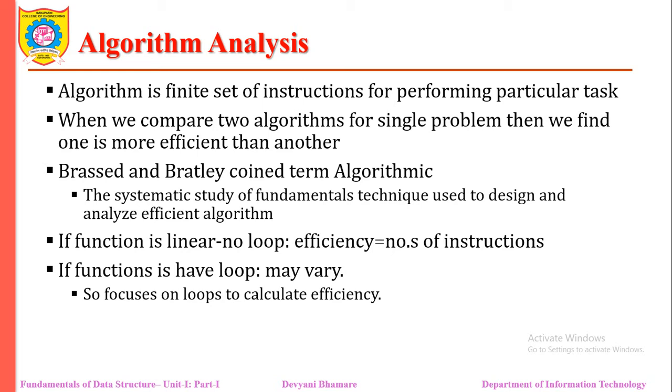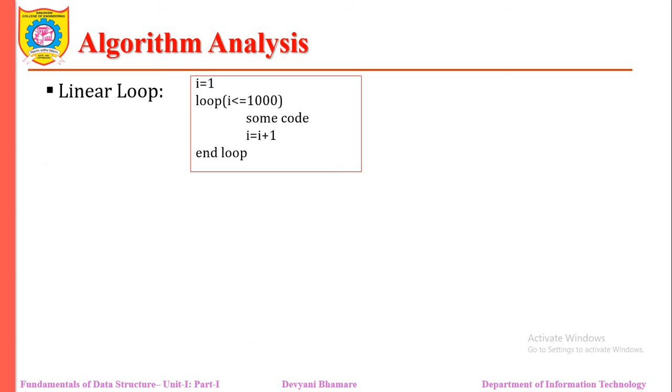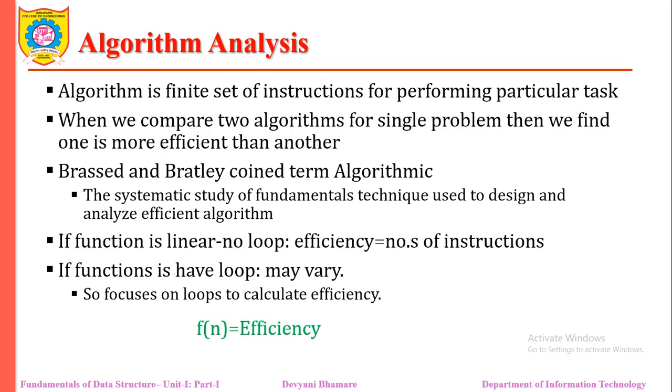Because we know that every looping statement has an end condition. Based on that end condition, our looping statements have different numbers of instructions and we get different efficiency. Generally, efficiency depends on the speed of computers and different kinds of factors. To calculate the efficiency, we are not considering these factors. What we are interested in is taking a particular statement and identifying how much time it will take to execute that statement.